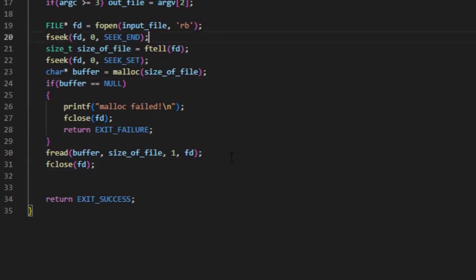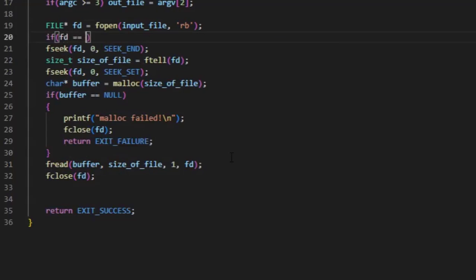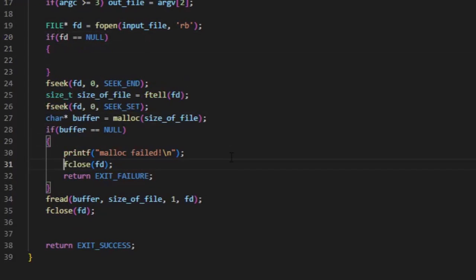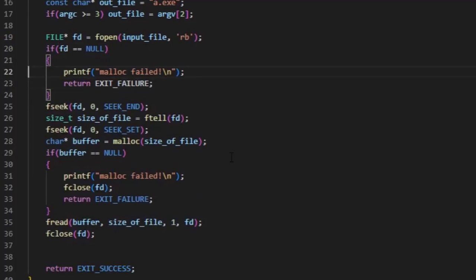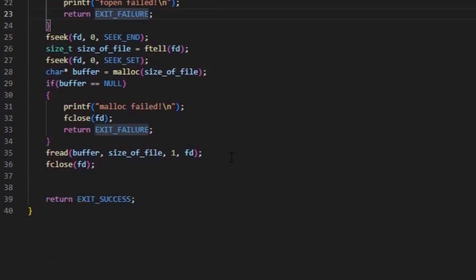Now we've got a buffer. I also have to check one thing: if fd equals NULL, let's just copy paste this thing. Now fopen failed, return EXIT_FAILURE. Now we've read the file in the buffer.